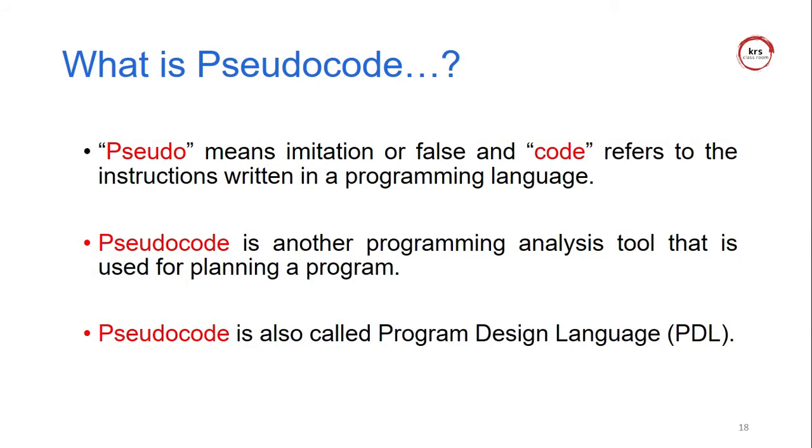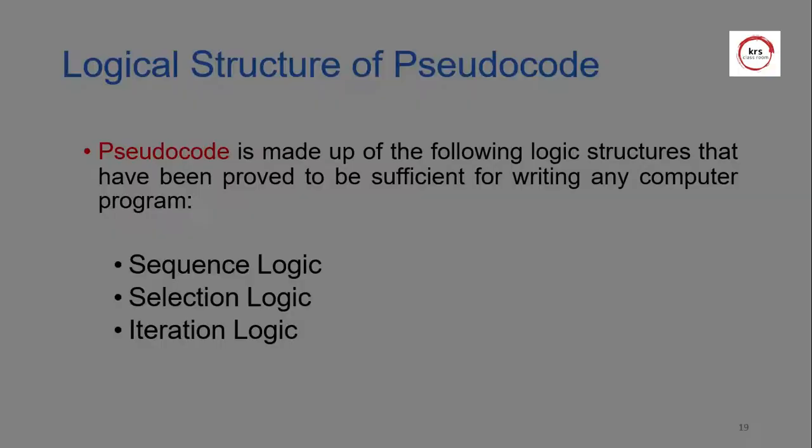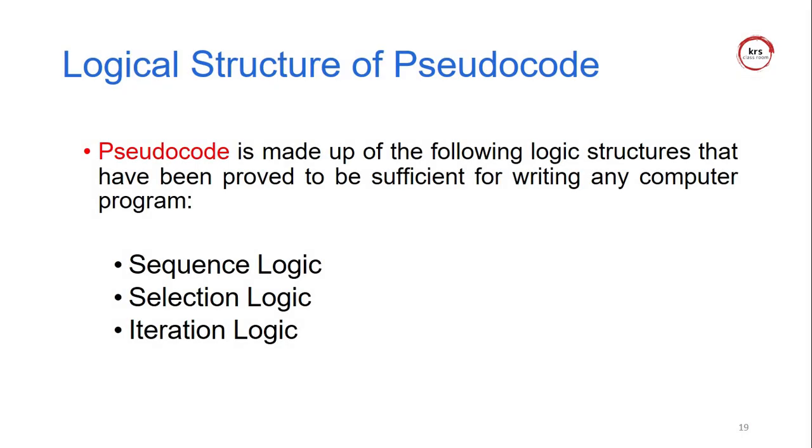Pseudo means there is a code. Code refers to the instructions written in a programming language. So code means the programming code, and pseudocode is an algorithm, another programming analysis tool. It is one of the analysis tools called PDL, the program design language. Pseudocode is otherwise called the program design language.